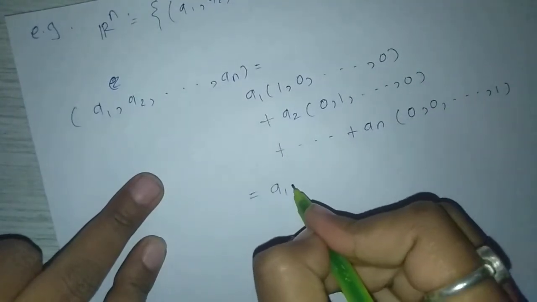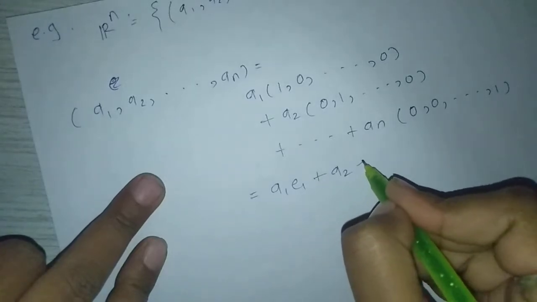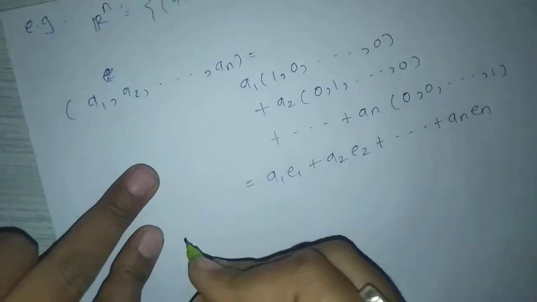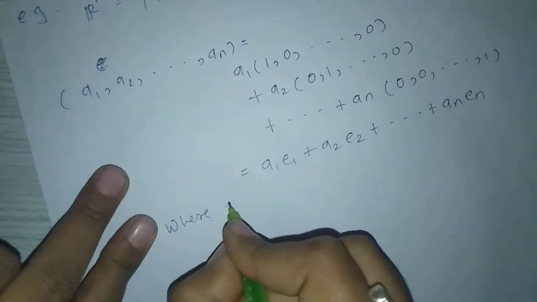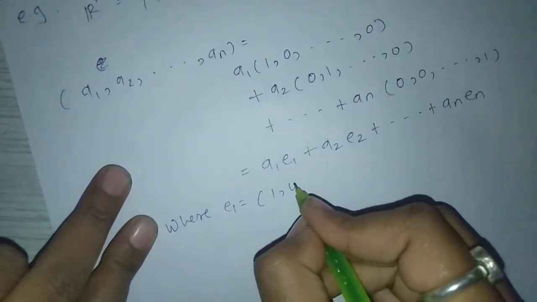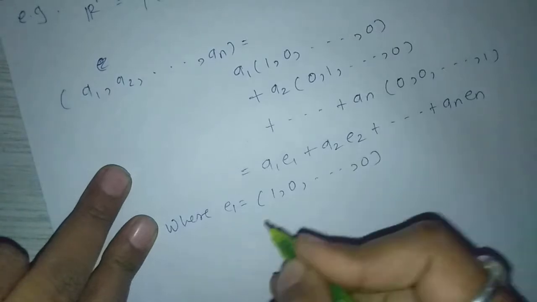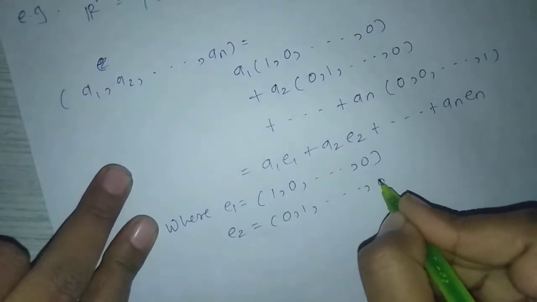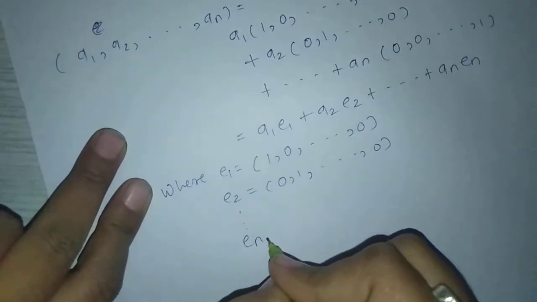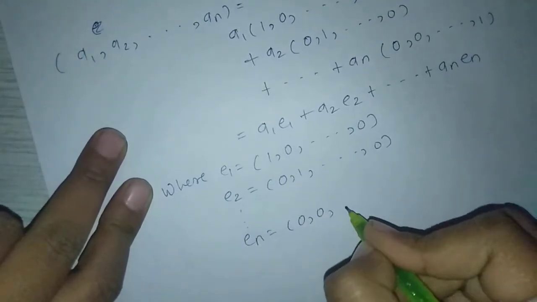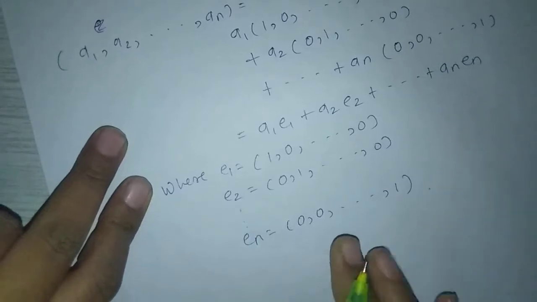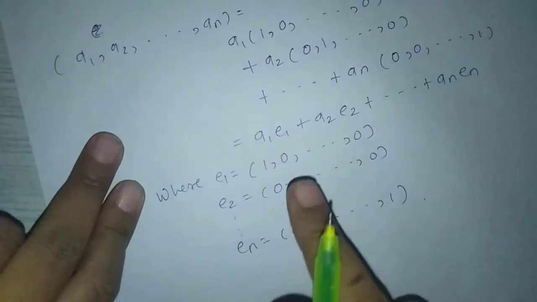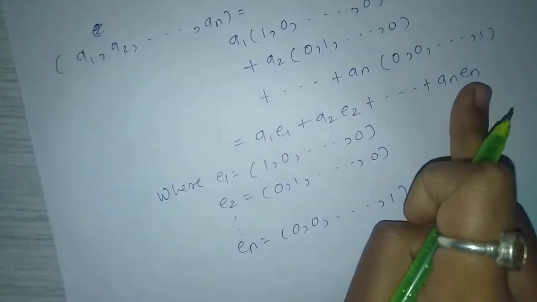That means a1 E1 plus a2 E2 plus and so on plus an En, where E1 equals (1, 0, and so on, 0), E2 equals (0, 1, and so on, 0), and so on, En equals (0, 0, and so on, 1). So this arbitrary element of Rn is a linear combination of E1, E2 and so on En.